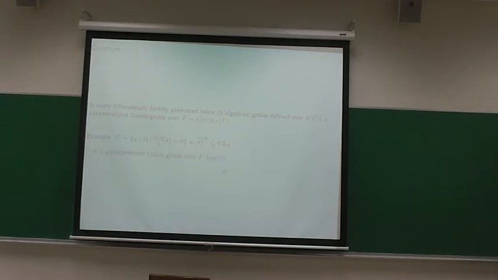It's easy to see that it's a parameterized Galois group once you adjoin the log of T, but I would be interested to know whether it's actually a parameterized Galois group over F, or maybe not. So, thanks for your attention.